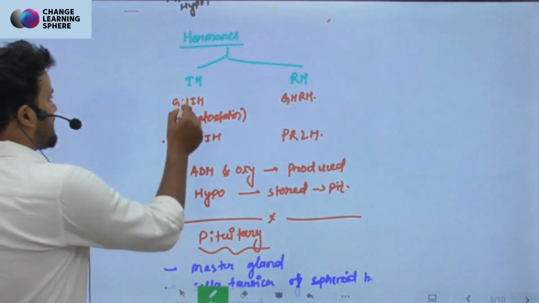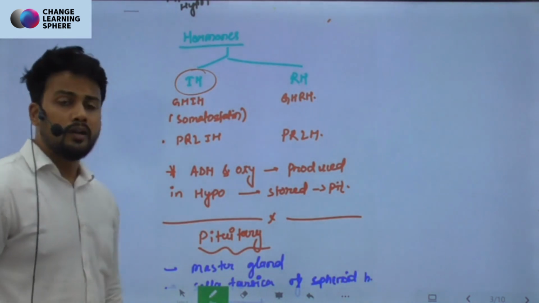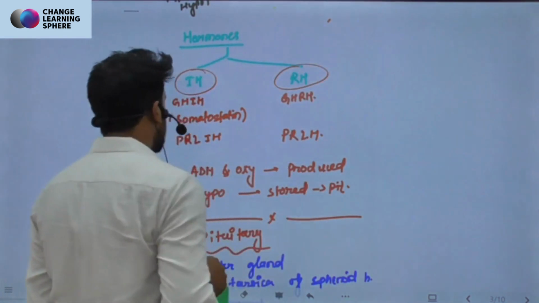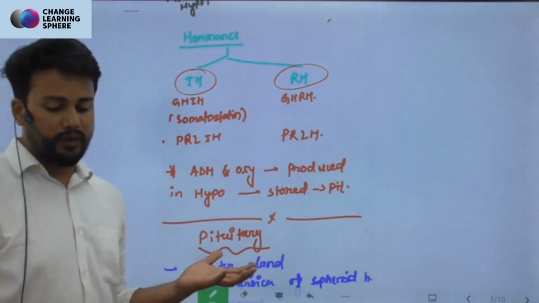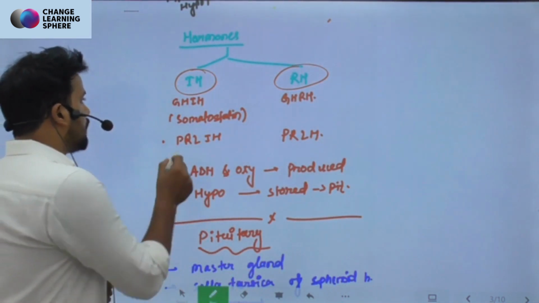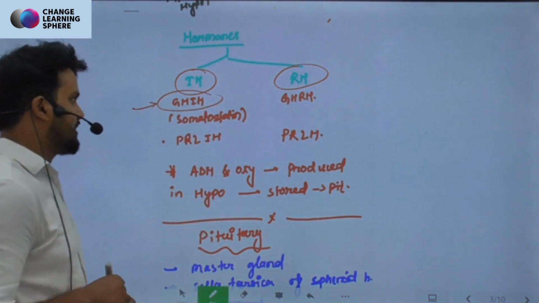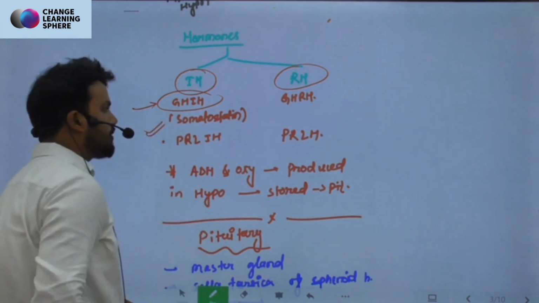Now, like I said, there is one which is called inhibitory hormone and another which is called releasing hormone, right? So the very important examples given in NCERT that we have to keep in mind: one is growth hormone inhibitory hormone, GHIH, also called somatostatin.